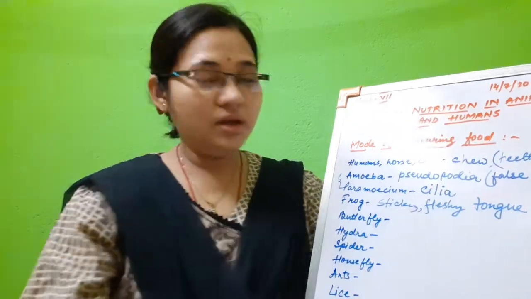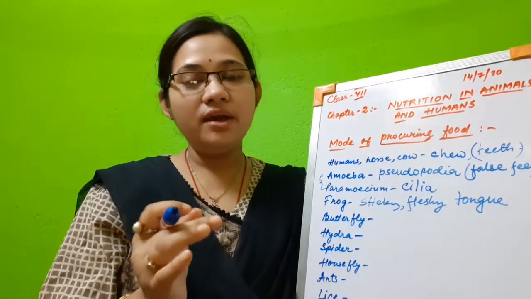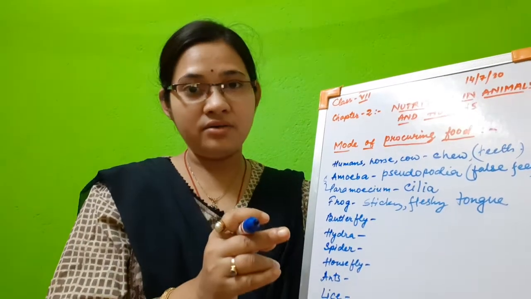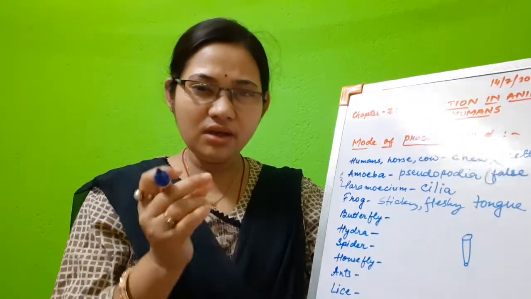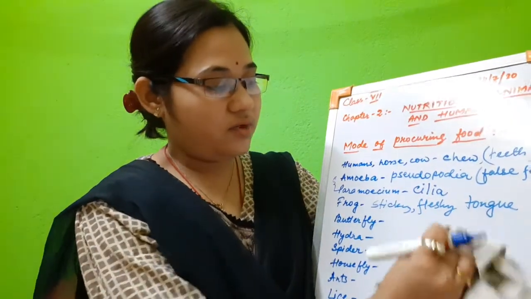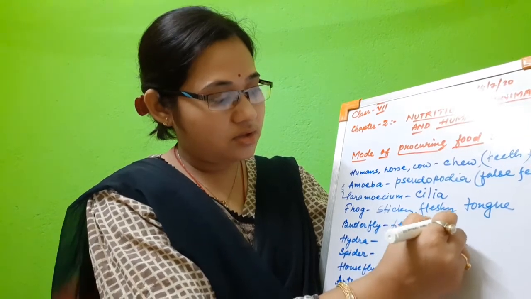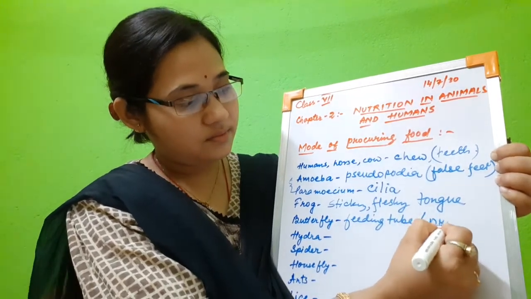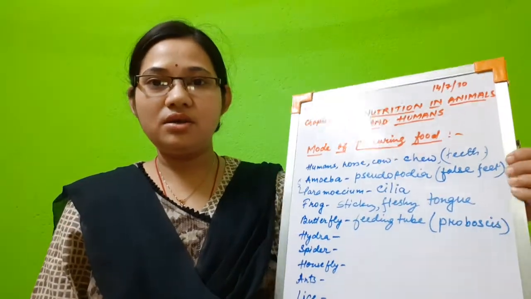Tongue. Okay, so it captures its food. Then comes butterfly. Now butterfly has got a feeding tube by the help of which it can suck the nectar of flowers. It is a very small, very thin tube-like structure, and by the help of that it sucks the nectar. So this is called the feeding tube. Scientifically it is known as proboscis.